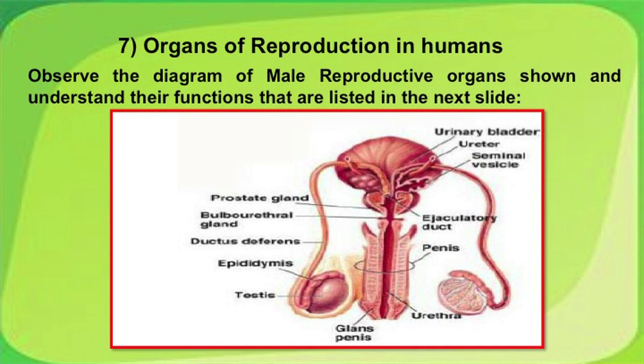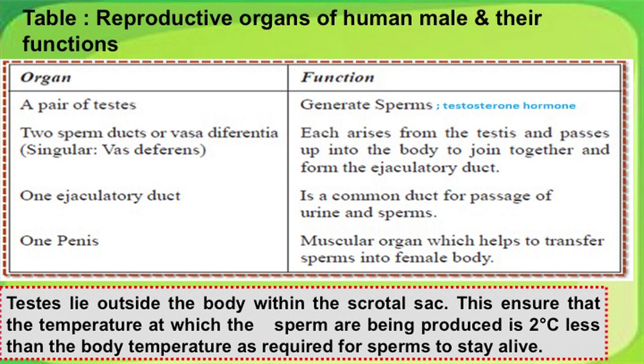We move on to the reproduction in humans. Here on your screen is the male reproductive part depicted. Observe the different parts. Functions of these different parts are listed in your next slide. Go through them very carefully. First is a pair of testes. We have mentioned testis as a source of testosterone in males, but it is primarily the organ for generating or developing the male gametes called the sperms.